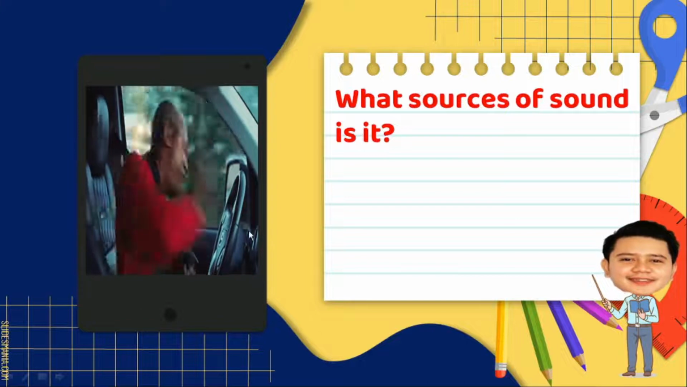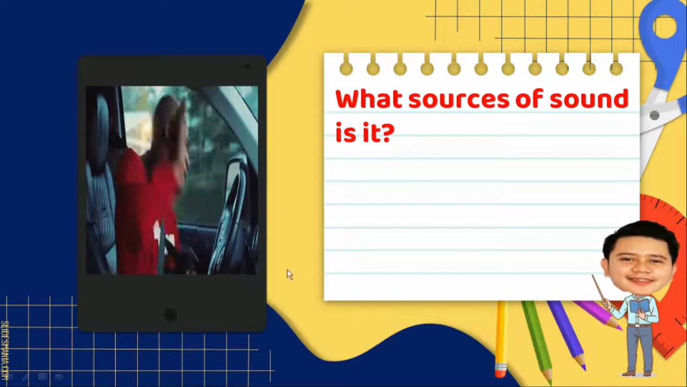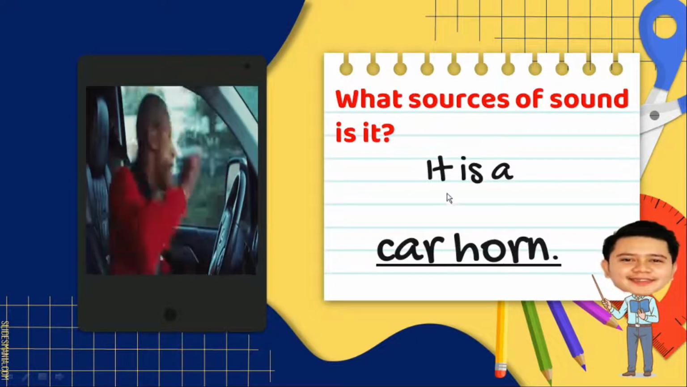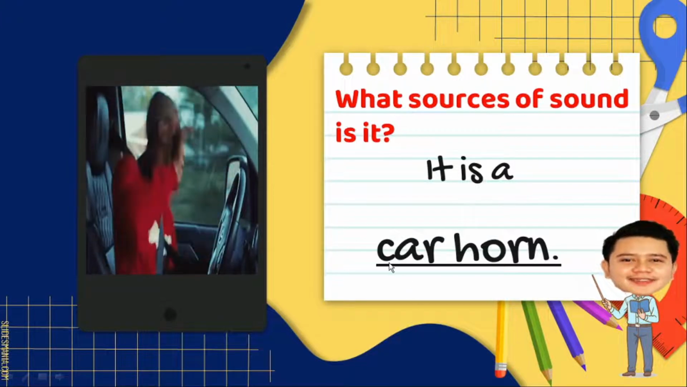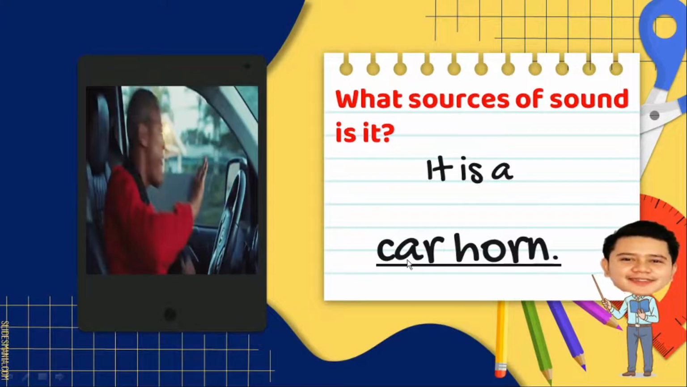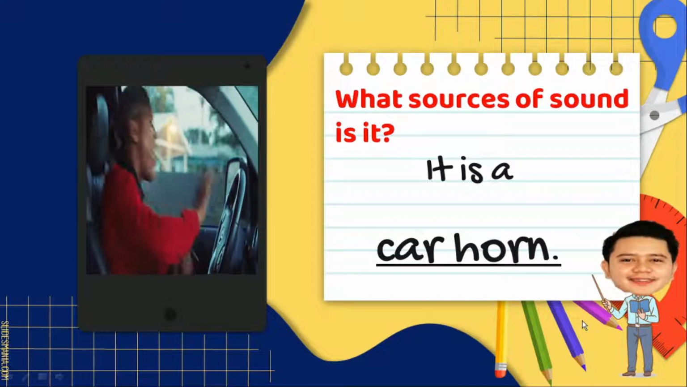Next, what sources of sound is it? Look at the picture. What he is doing. Alright, so it is a car horn. Again, it is a car horn. Very good. Can you spell car horn? C-A-R-H-O-R-N. Car horn. Very good.